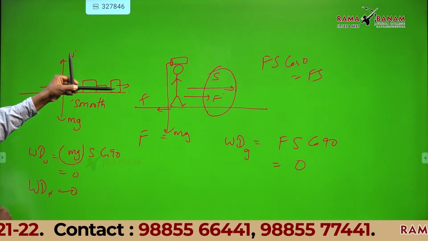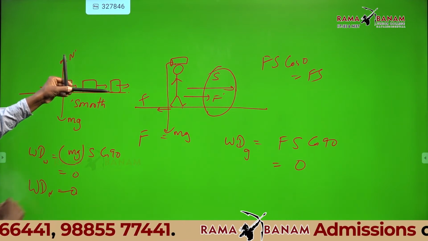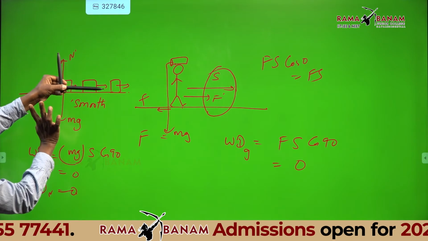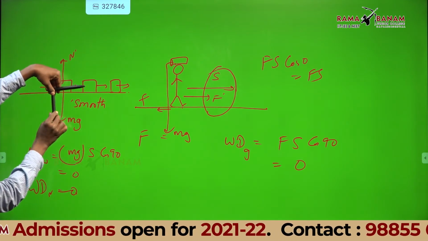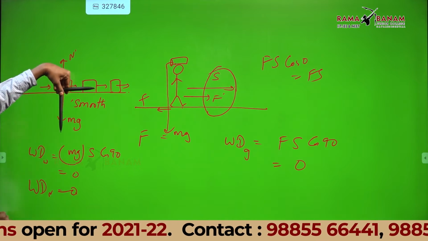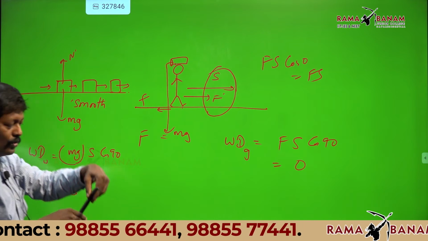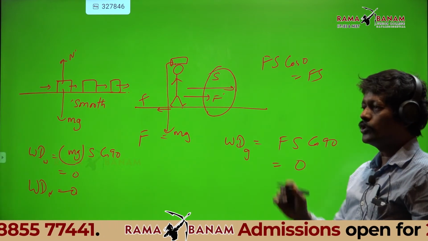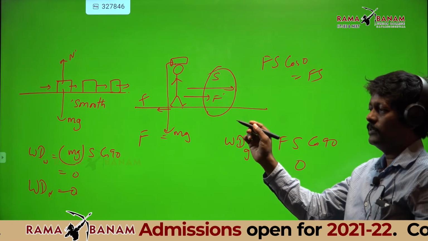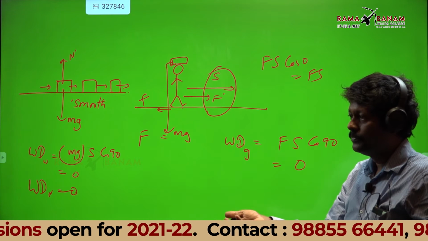Very good. Why is it 0? Because the angle made by the normal reaction is 90 degrees, so cos 90 is 0. Very good. Now come back here. Work done by mg? Also 0, sir. Very good. So, which force is doing work, that is important. You should not say work done equals 10 joules. Wrong. Work done by whom?